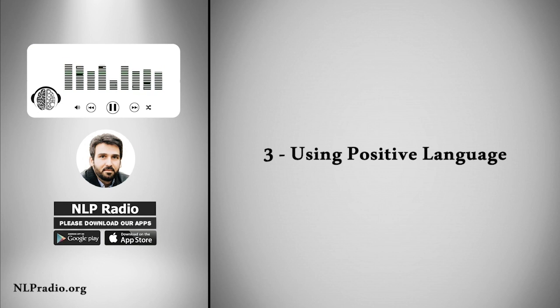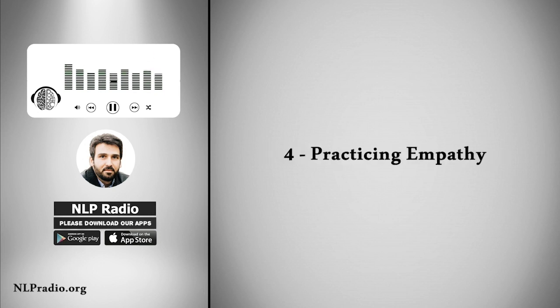3. Using positive language. Using positive language can help diffuse conflict and promote collaboration. Instead of saying "you always do this," try saying "I feel hurt when this happens." This shift in language can change the tone of the conversation and help family members focus on solutions rather than blaming each other.